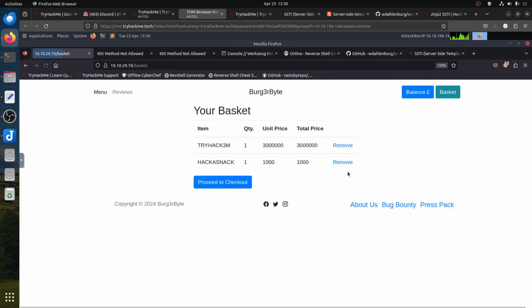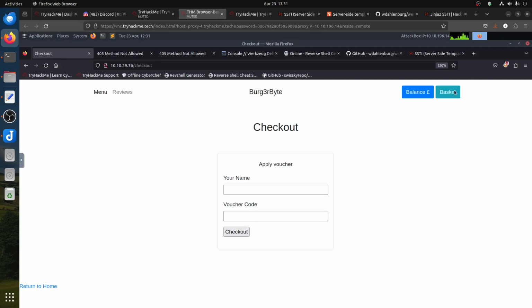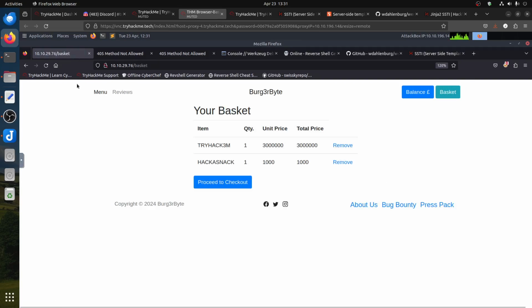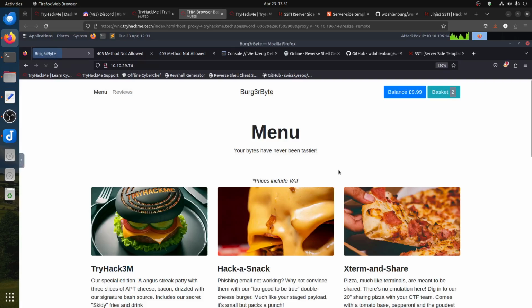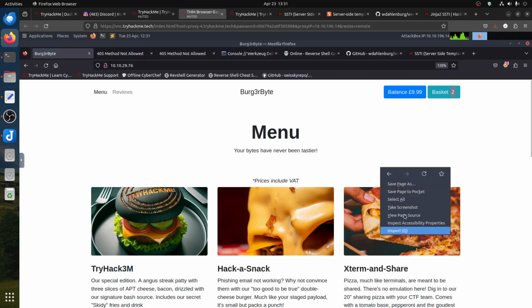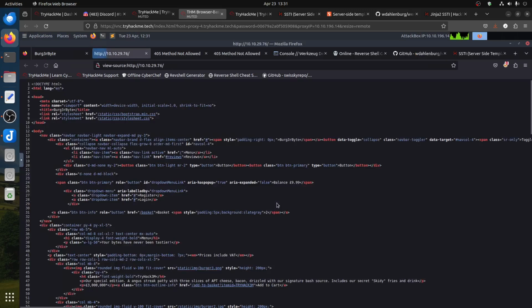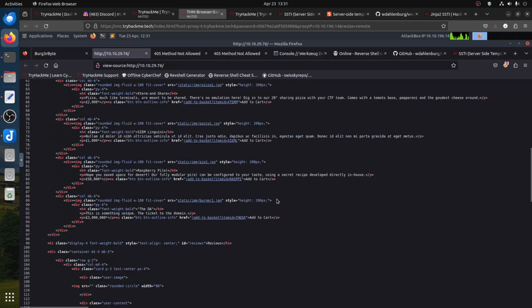2 in the basket, same thing. This is 3 million total plus 3 million. So basically this one is a lot, and this one is 1000. You proceed to checkout, you have the same issue here. So the basket stays there. If you go back to the menu, even the source code, I saw the source code. Nothing special about it.